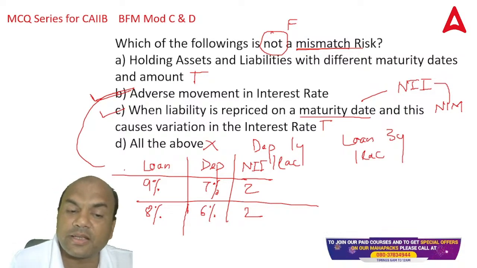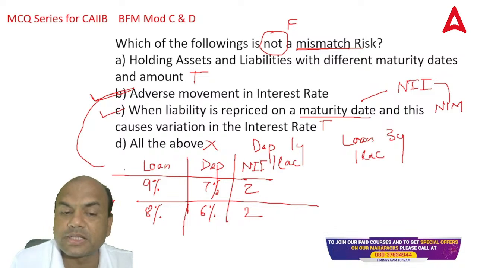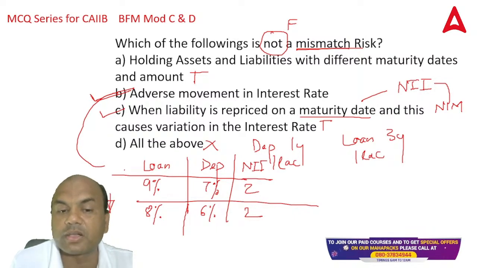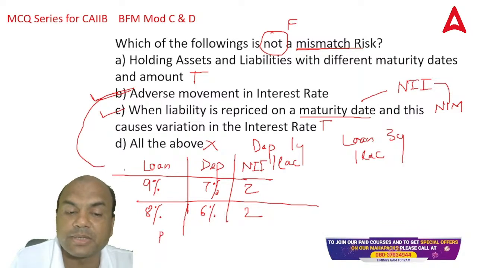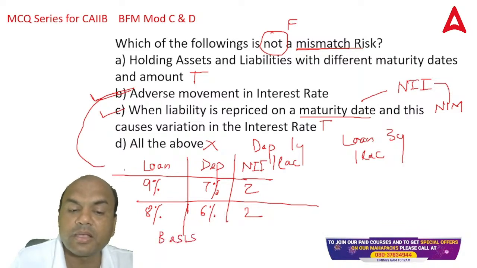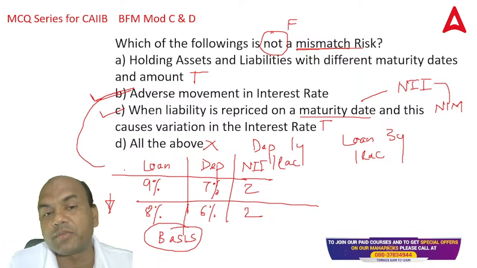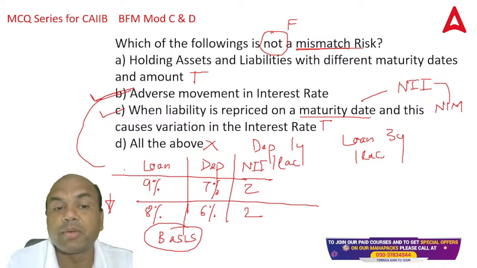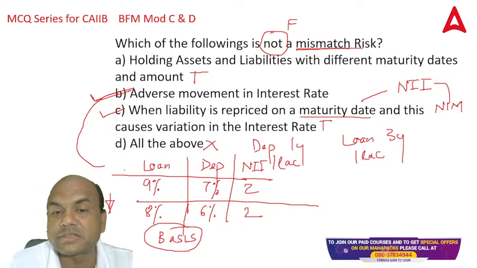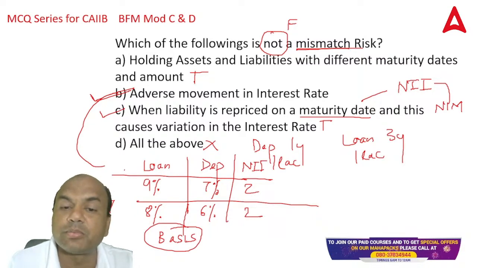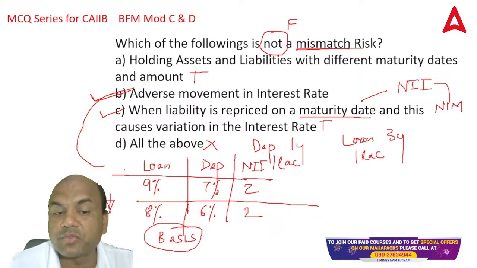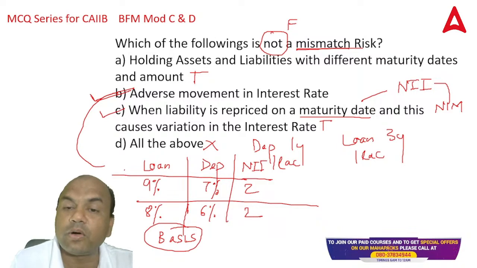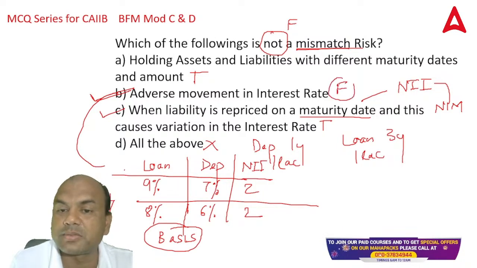Now, if it happens in one of them, means this decreases but this does not, or this decreases, this does not, in that case, that is called a basis risk. Okay, in basis risk, then you'll be having the mismatch part. But here, is anything mentioned about the basis risk? No, it is mentioned adverse movement in the interest rates. So it is for both. So that's why this is a false answer and it is not a mismatch risk. Okay.